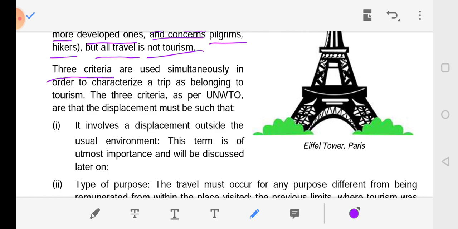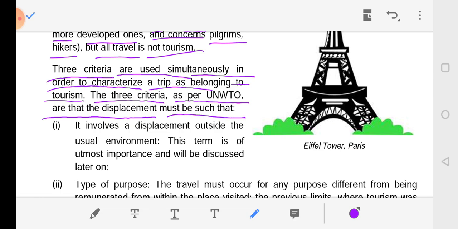Three criteria are used simultaneously in order to characterize a trip as belonging to tourism. The three criteria, as per UNWTO, are: first, the displacement must be outside the usual environment.